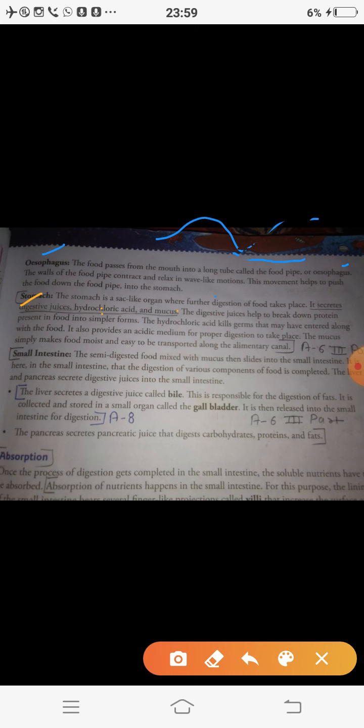Hydrochloric acid and mucus, and some more digestive juices are mixed in the food. The digestive juices help to break down protein present in the food into simpler forms.